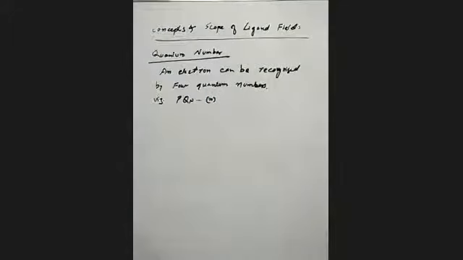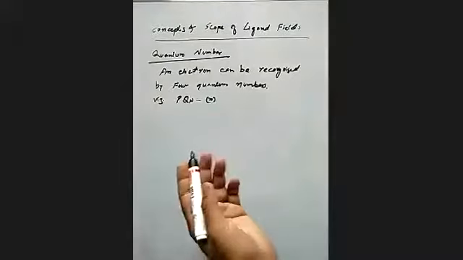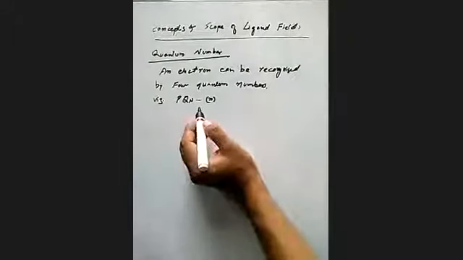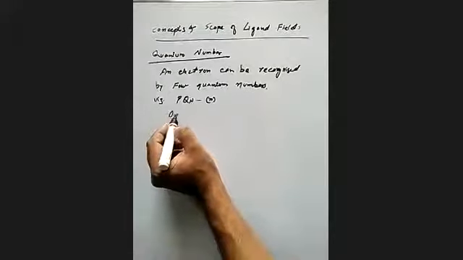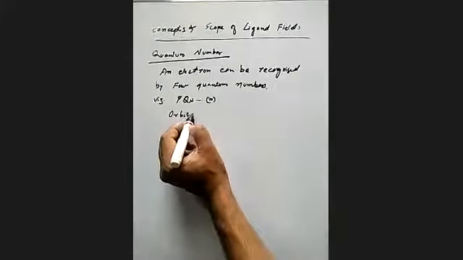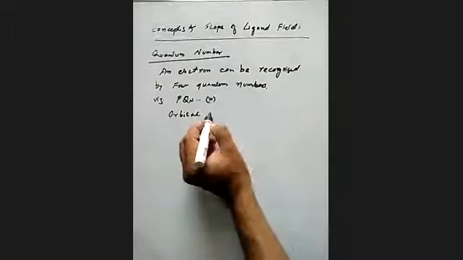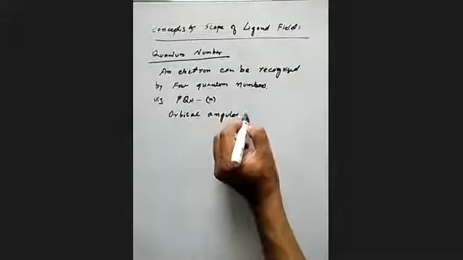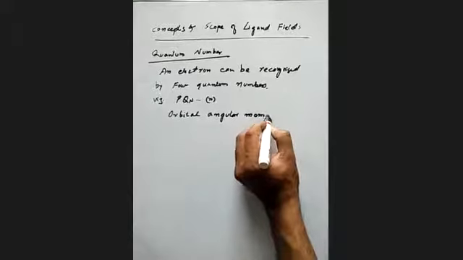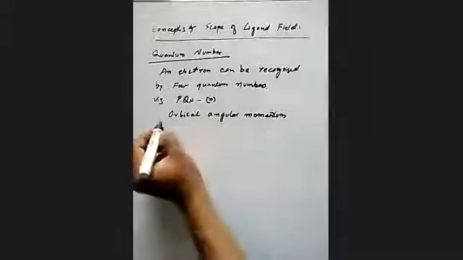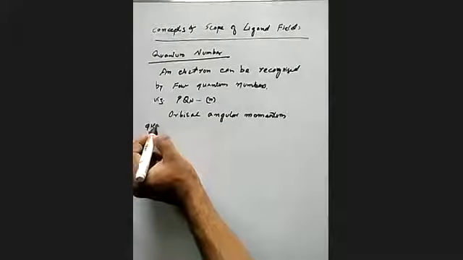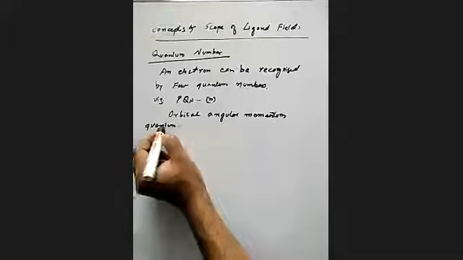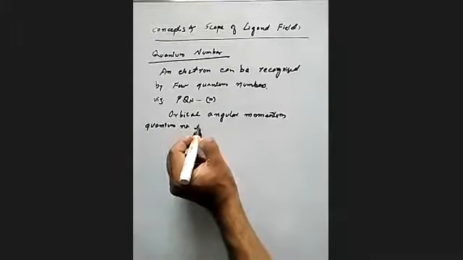Another quantum number is called the azimuthal quantum number, or a very important name, the orbital angular momentum quantum number. It is denoted by small l.